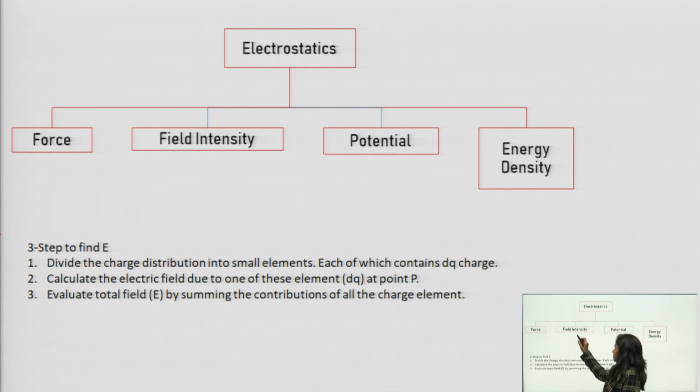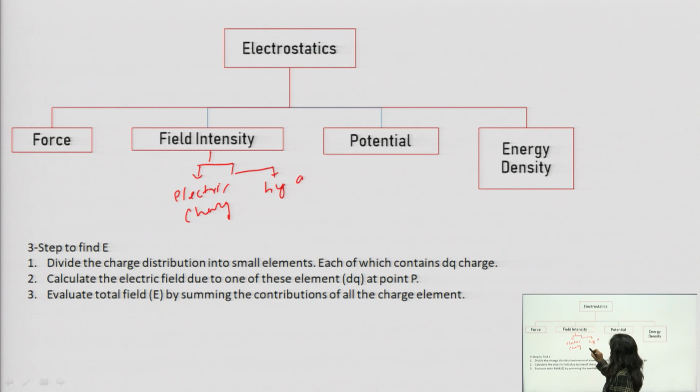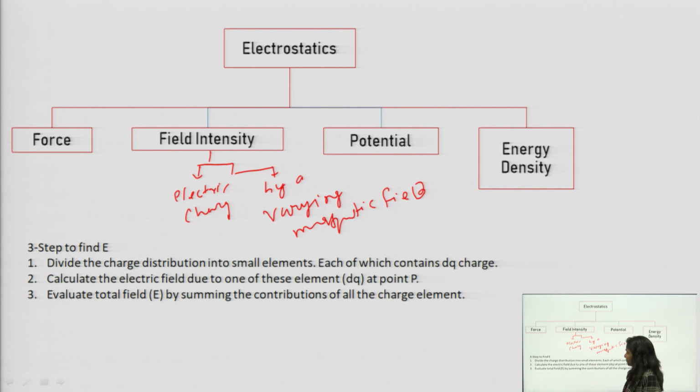Electric field can be generated either by the presence of electric charge or by a varying magnetic field. In these two ways we can find the value of field intensity.